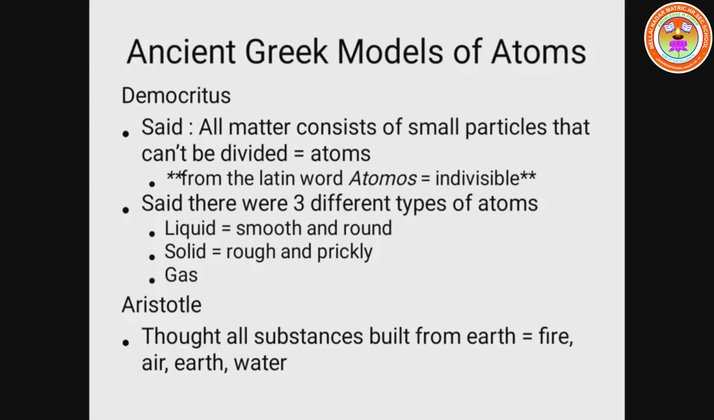He said there were 3 different types of atoms. Atoms are in the form of liquid, solid, gas. Liquid atoms are smooth and round, solid atoms are rough and prickly. Aristotle thought all substances were built from earth. There are 4 substances: fire, air, earth and water.